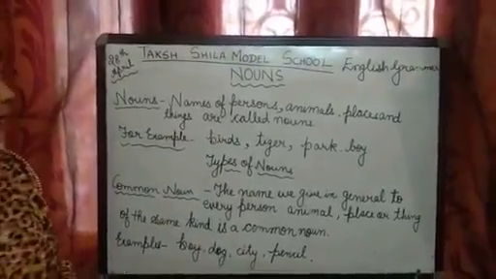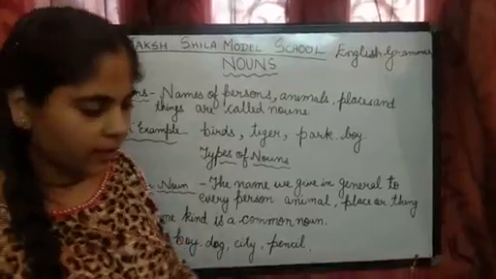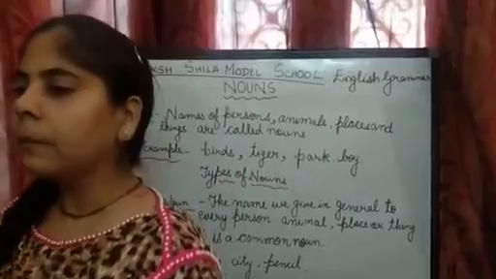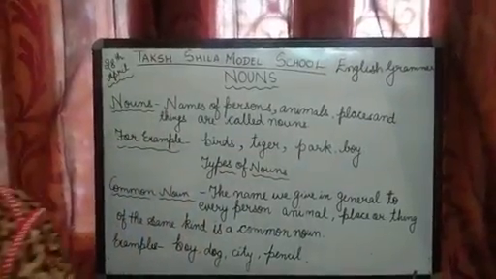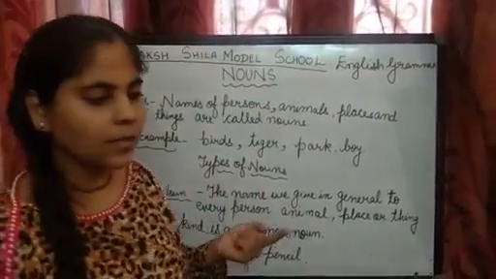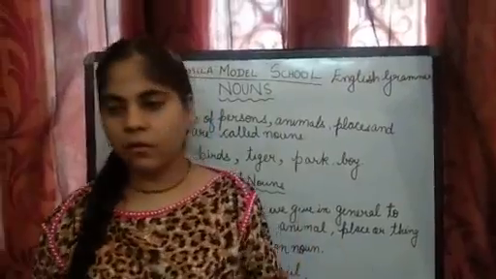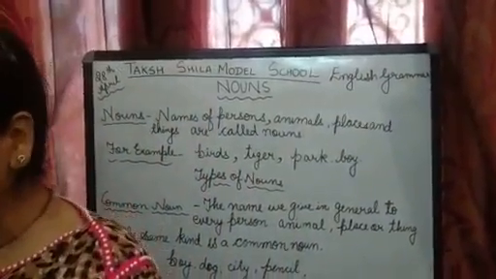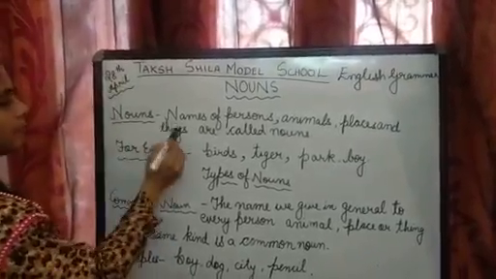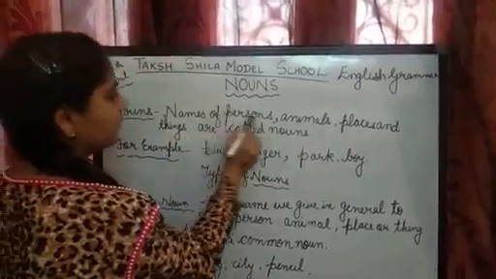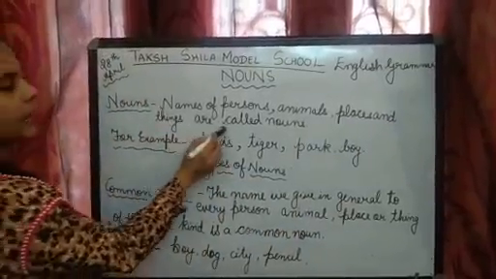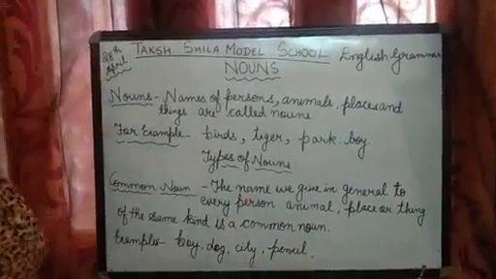What is a noun? We have already done that when we give a name to a person, people, place or a thing, it is known as a noun, right? And a noun is also known as naming words. So, come to the definition now. Nouns: names of persons, animals, places and things are called nouns, right?